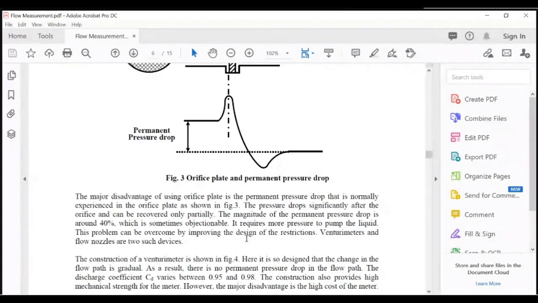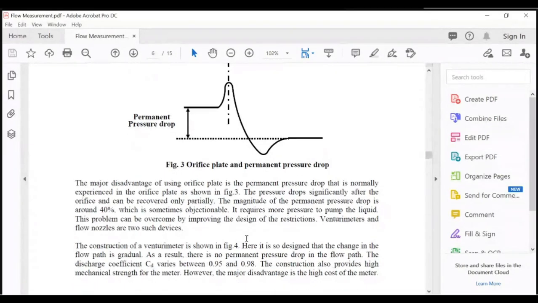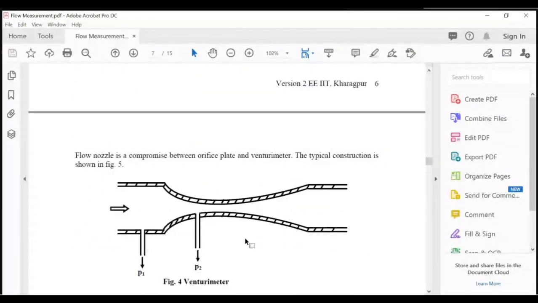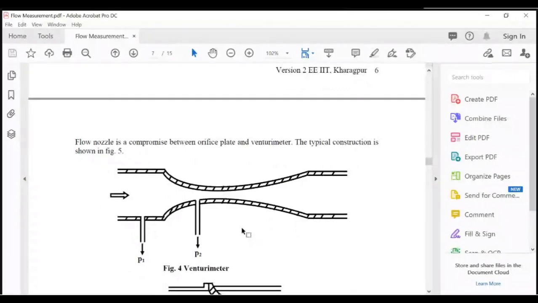This problem can be overcome by improving the design of the restrictions. Venturi meters and flow nozzles are two such devices. So this is the figure of the Venturi meter.